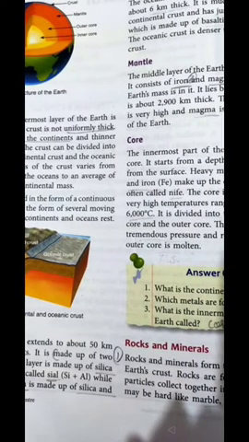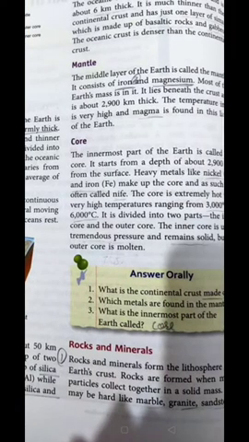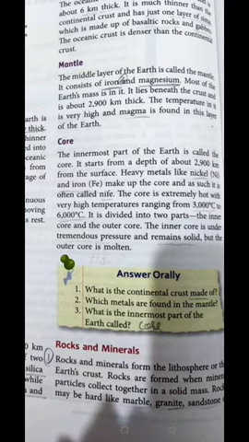Now we are going to start with our next part, that is mantle. It is mainly made up of iron and magnesium, and its thickness is about 2900 kilometers. It has a high temperature, and magma is found in this layer. Now what is magma? Magma is the main source of volcanic activities, and that is the reason volcanic activities definitely involve high temperature.